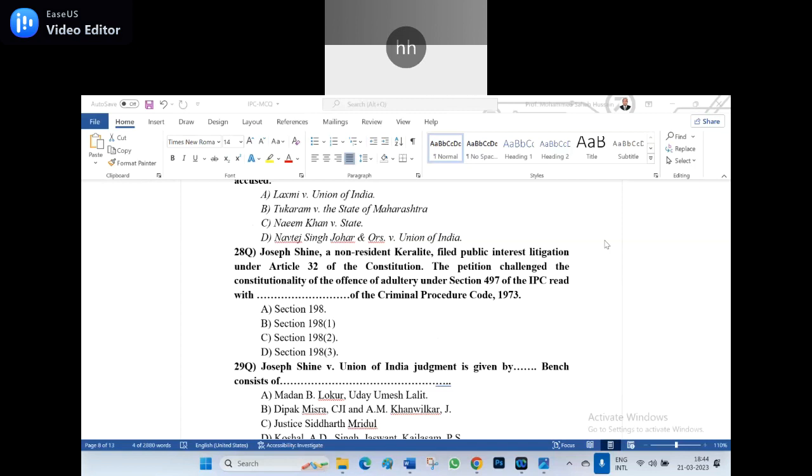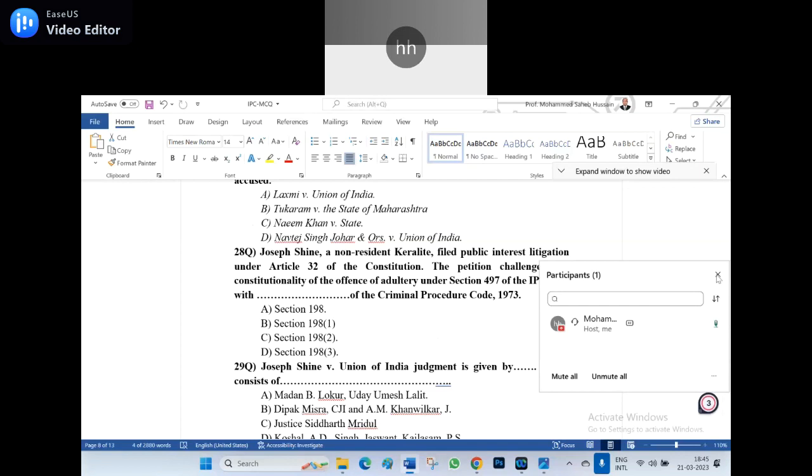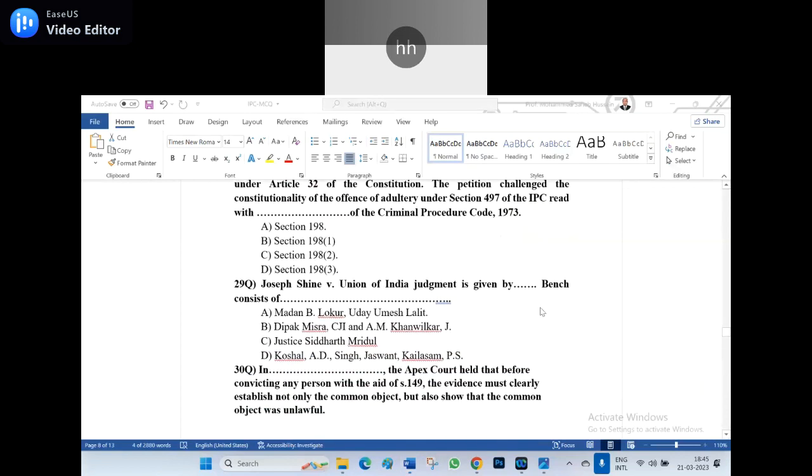Shoot, which is the right answer among the ABCD for the 28th question? Anyone can unmute and say. The right answer for the 28th question is C, section 198 clause 2 of the Criminal Procedure Code 1973. Now the next question, be ready. The next question is the 29th question.